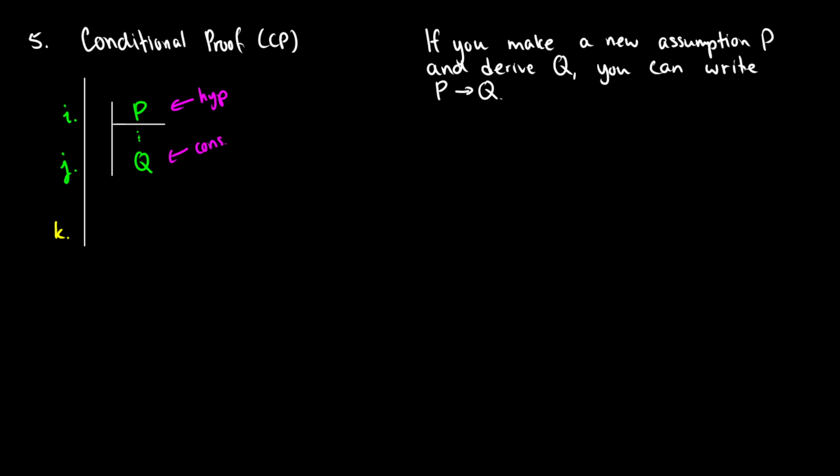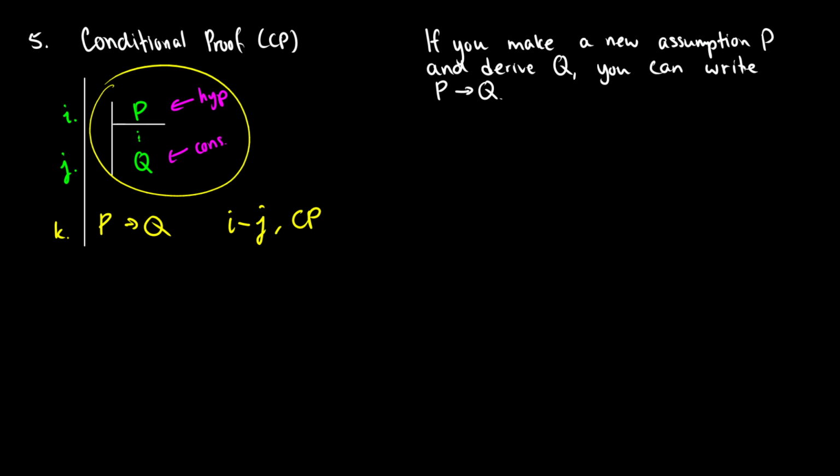So then in a later line, in line K, you can write P arrow Q. And what you do for this one is you justify it by saying from line I to line J, we've proven P arrow Q through conditional proof. So this is a hypothetical. This is what gives you that conditional. So this all has to be kept within the subproof, though. You cannot just take things from the main proof and put it in there. You have to do everything within the subproof, and we'll see examples of that.